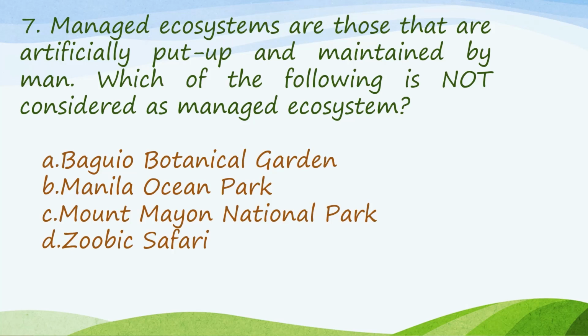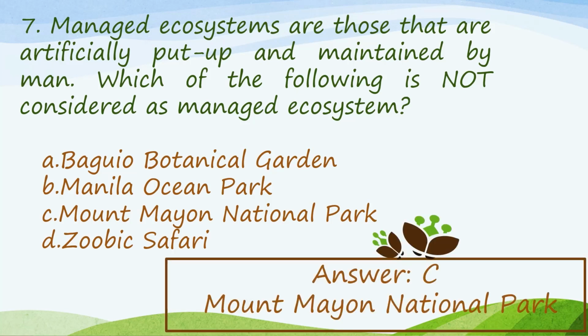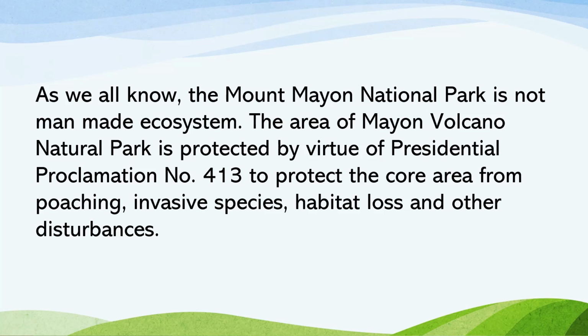Number 7 question. Managed ecosystems are those that are artificially put up and maintained by men. Which of the following is not considered a managed ecosystem? Our answer here is Mount Mayon National Park. As we all know, Mount Mayon National Park is not a man-made ecosystem. The area of Mayon Volcano Natural Park is protected by virtue of Presidential Proclamation number 413 to protect the core area from poaching, invasive species, habitat loss, and other disturbances.